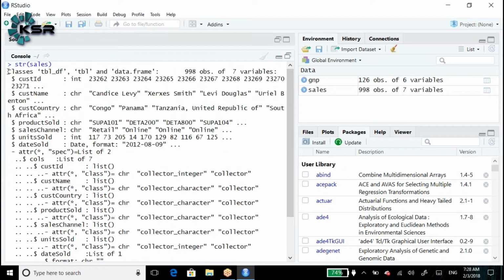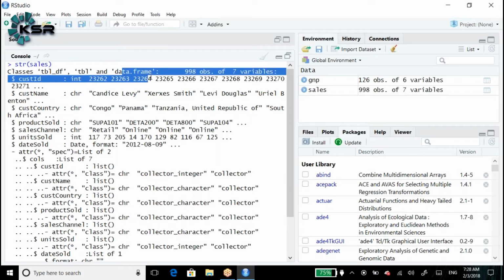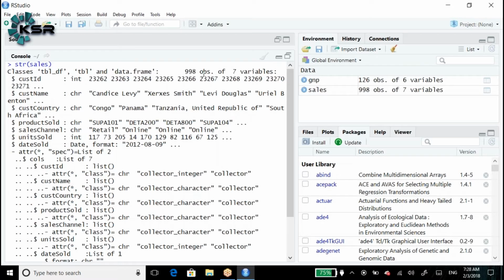See here, classes table df means table data frame. As I said at the start of today's class, by default, external data files imported into R are stored as a data frame. Here it clearly says it is a data frame which consists of 998 observations and 7 variables.